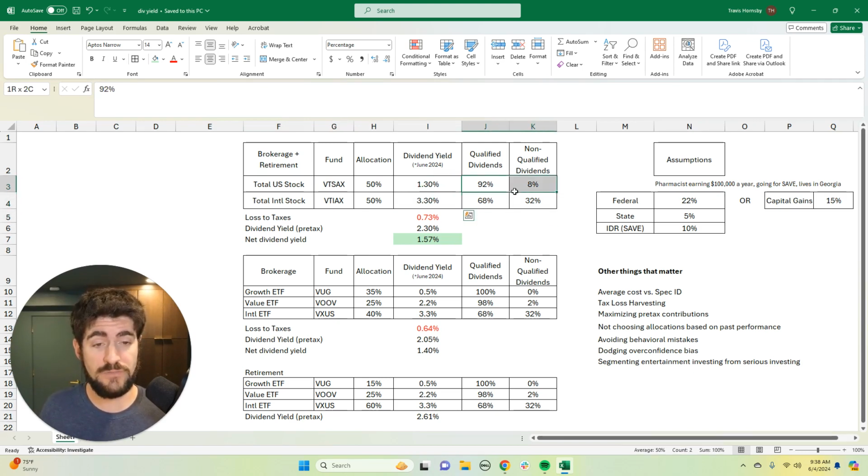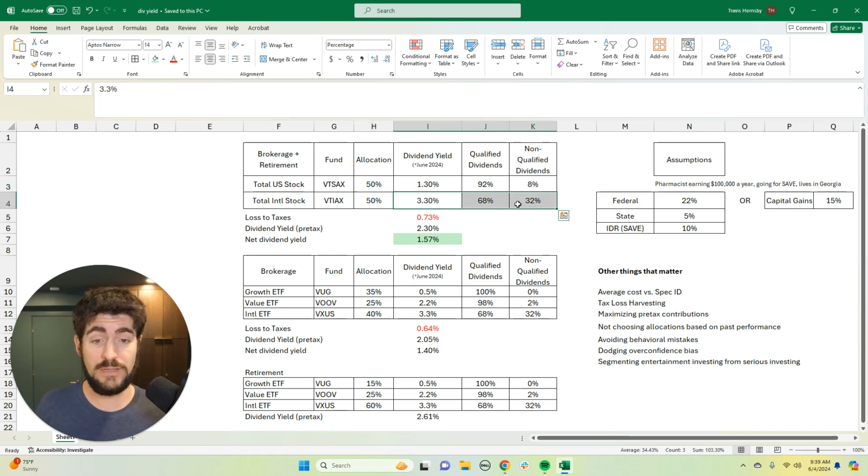But that's not the only difference in the dividend yields. The composition of those dividends is also very different. US funds have a lot more qualified dividends than international funds do. What does that mean? Qualified dividends get taxed at a preferred rate of 15 or 20% capital gains rates, depending on what your income is. There are some non-qualified dividends in US total stock market index funds, but not very much. So the vast majority of dividends for US funds get taxed at preferential tax rates.